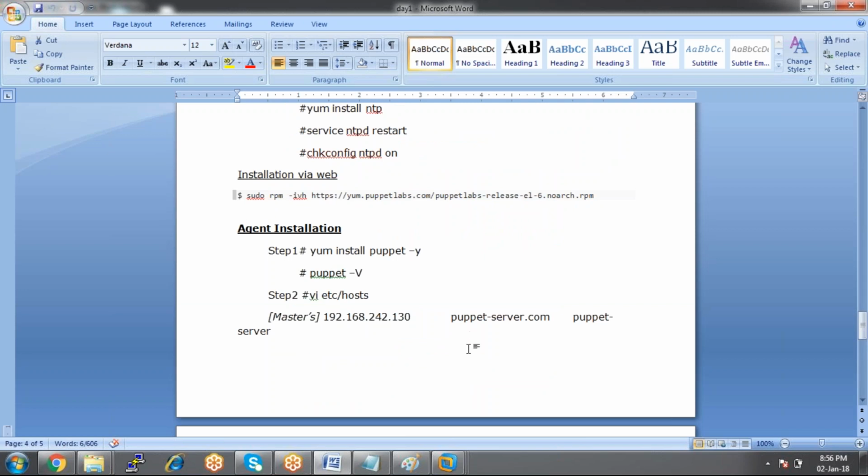Once we install it, you can start writing the manifest. How do we write this manifest and so on? We'll look into these things in tomorrow's session. Thank you.